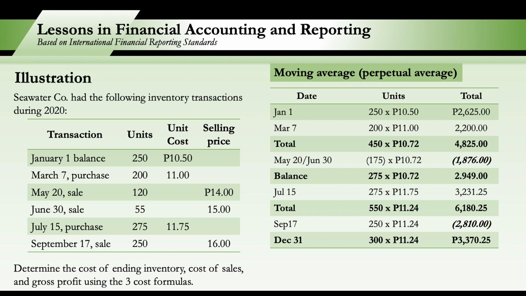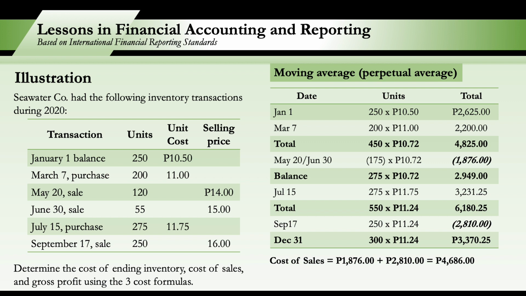Okay, so our ending inventory is already reflected or given in the computation. That's 300 times 11.24 or 3,370.25. And then for our cost of sales, we will just add the May 20, June 30 cost, which is 1,876, and September 17, which is 2,810.